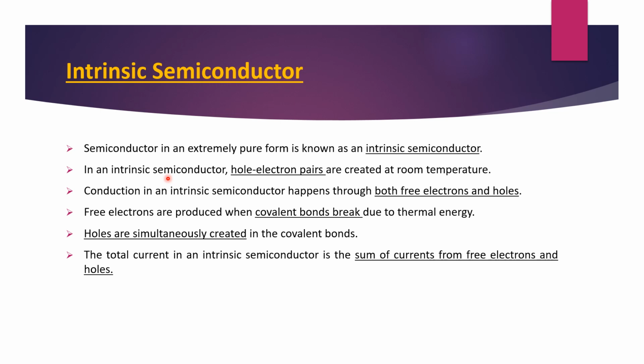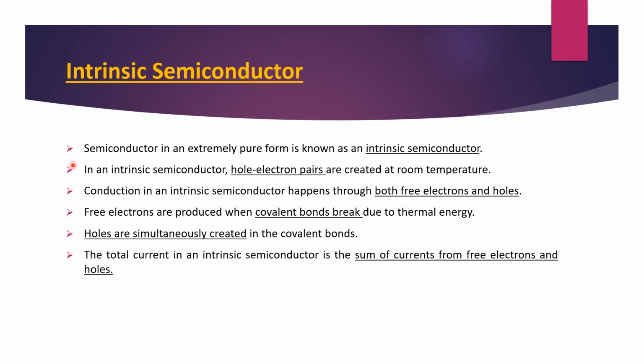So we have to get them in pure form in order to study their crystalline nature. By using modern technology we get the purest form of semiconductors, and that purest form is known as the intrinsic semiconductor.